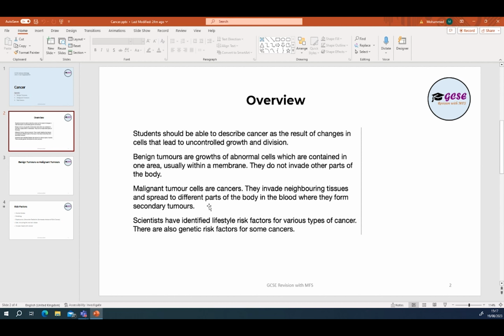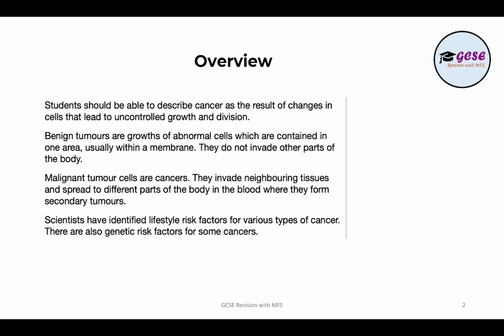We've gone through what cancer actually is, so we've covered the first point. We've gone through benign tumors, malignant tumors, and we've also looked at the risk factors.